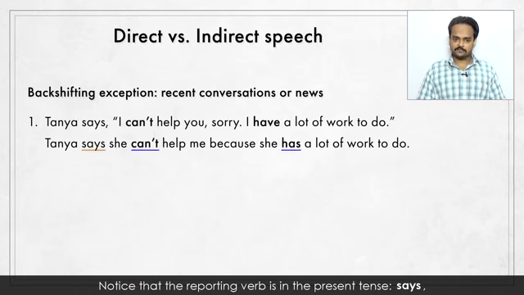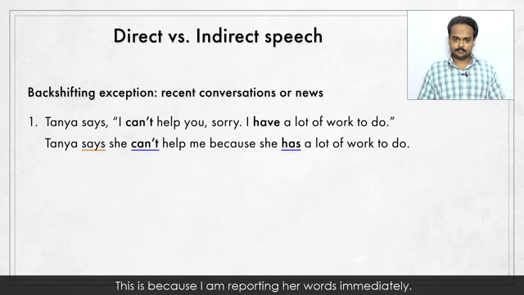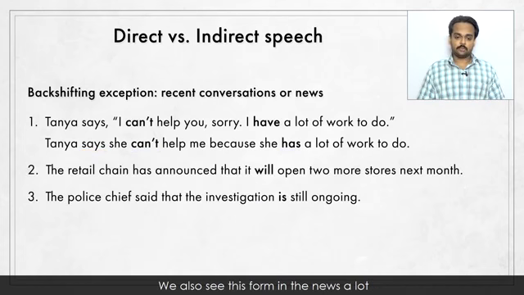Notice that the reporting verb is in the present tense, says, and the other verbs in the sentence also stay in the present, can't help and has. This is because I am reporting her words immediately. There's not much time delay, so backshifting is not all that important. We also see this form in the news a lot when current events are being reported. These are both indirect speech sentences.